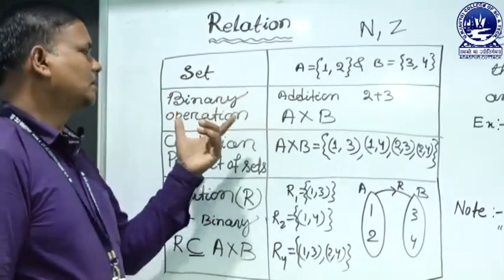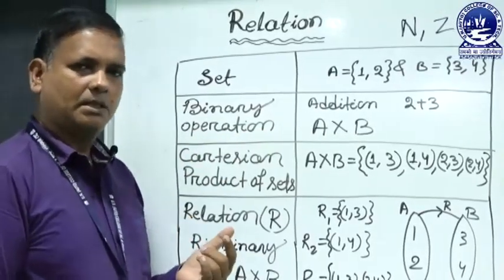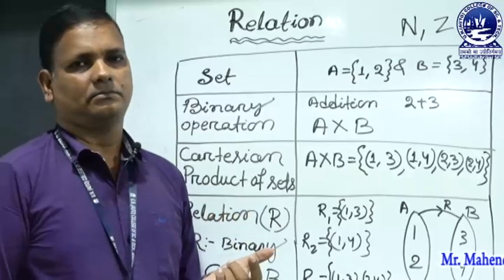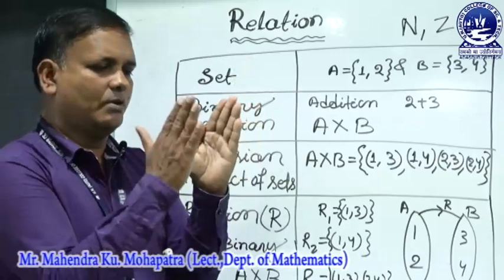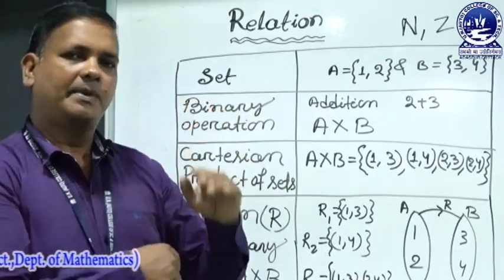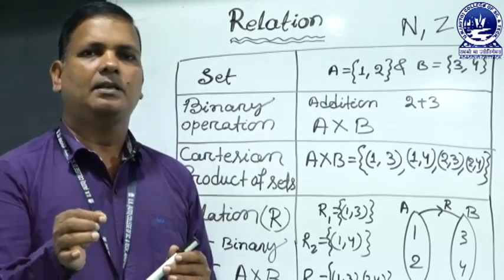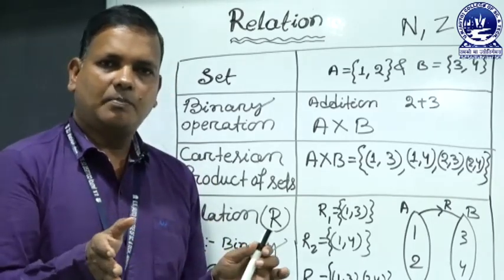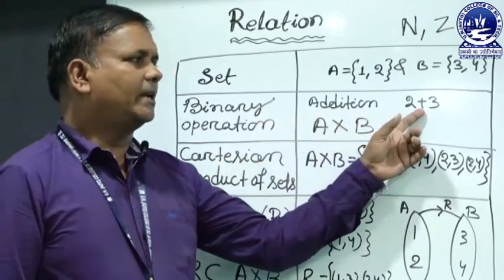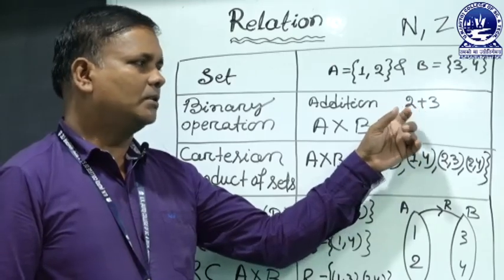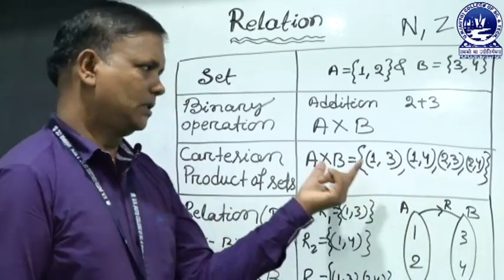Before going to the relation, there is a discussion on binary operation. That means relation is binary. We cannot clap with a single hand; two hands are required for clapping. So clapping is binary. Anything that depends upon two is called binary. So addition is a binary operation, 2 plus 3, because addition always requires two numbers or two things.